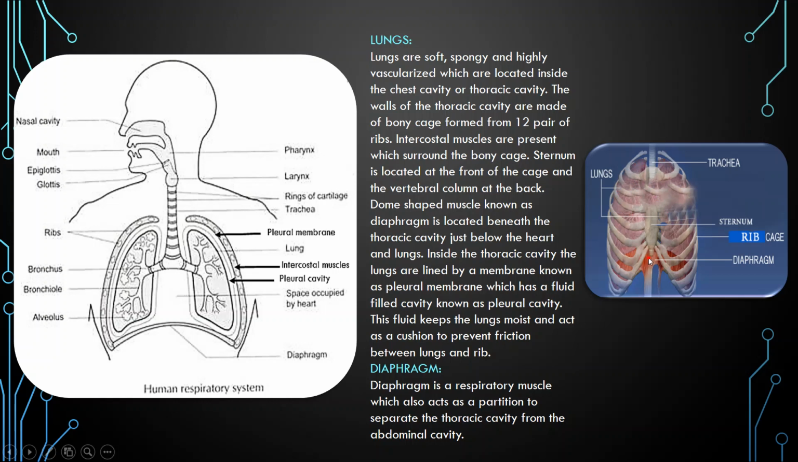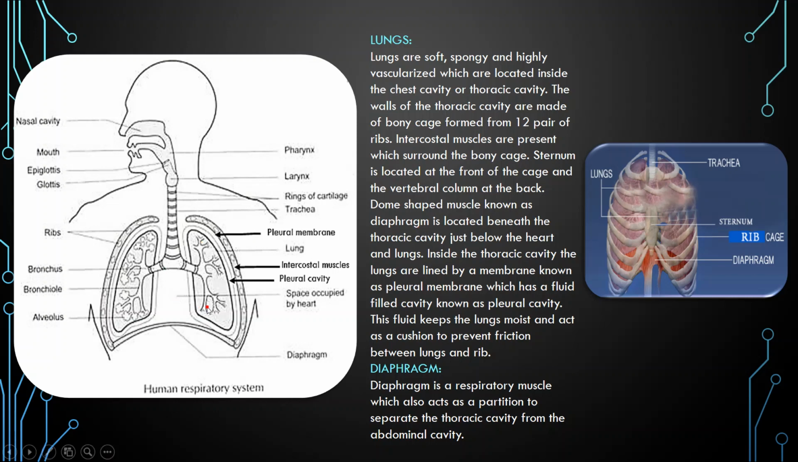Lungs and heart are present inside here. In this diagram you see the empty space, which is occupied by the heart, though the heart is not mentioned in this diagram. There are ribs and the intercostal muscles in between them. The front of this chest cavity is formed by the bone known as sternum or chest bone. The back side of this cavity is formed by the vertebral column.